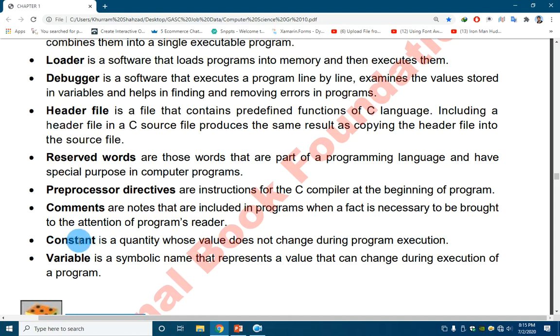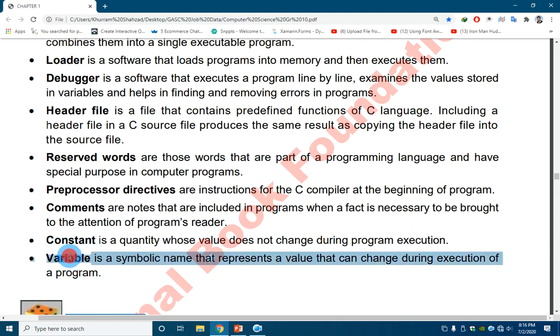For example, in your trigonometry or geometry, you write pi has a value of 3.14 something, and in every single exercise the value of pi does not change, so pi is considered a constant. In our program we define some values which cannot be changed, and these boxes or containers are called constants.